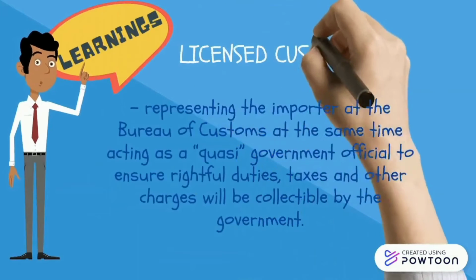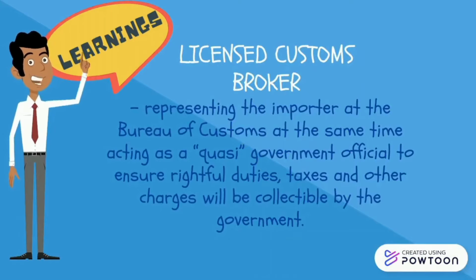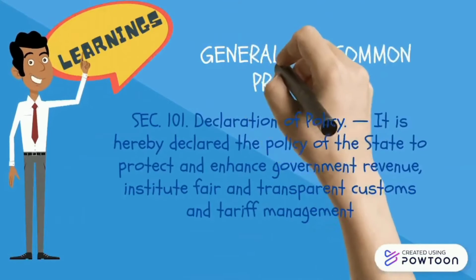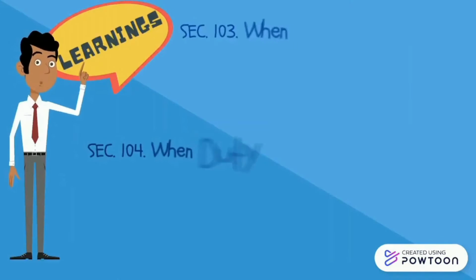A licensed customs broker represents the importer at the Bureau of Customs, at the same time acting as a quasi-government official to ensure rightful duties, taxes, and other charges will be collectible by the government. Next is General and Common Provisions. Section 101. Declaration of Policy. It is hereby declared the policy of the state to protect and enhance government revenue, institute fair and transparent customs and tariff management.